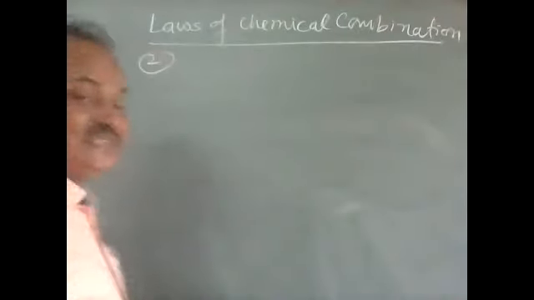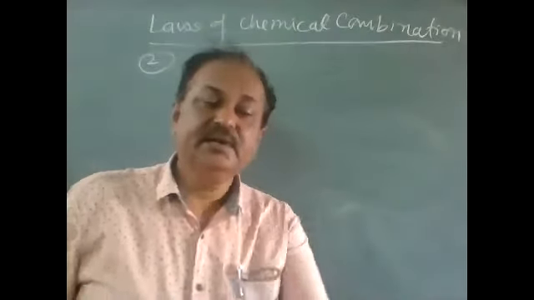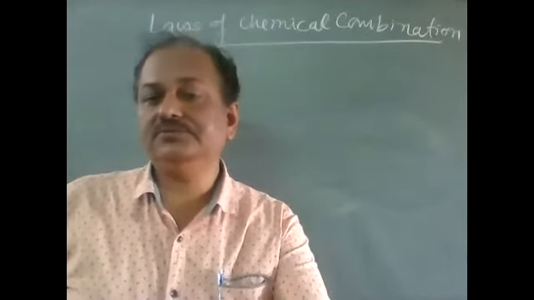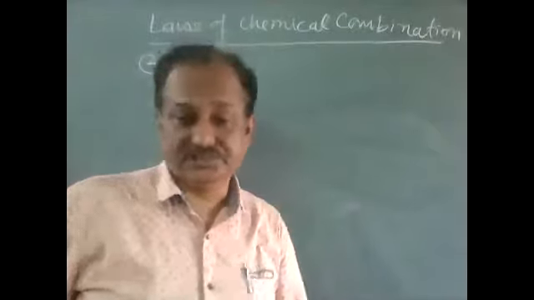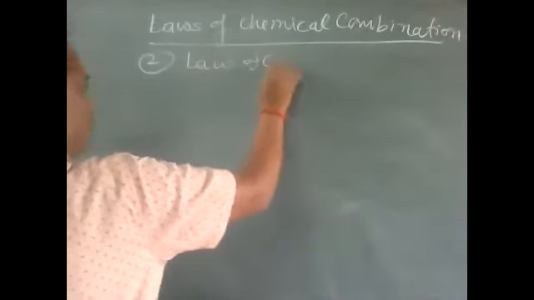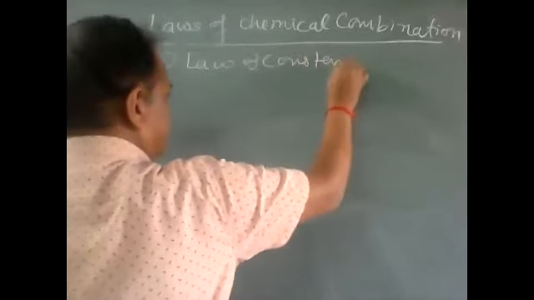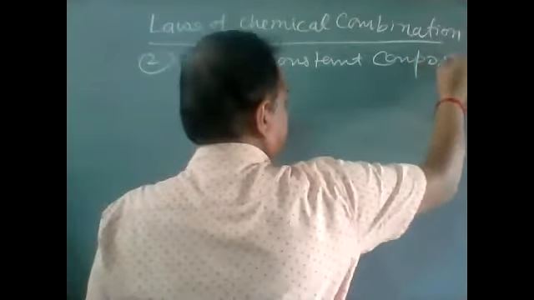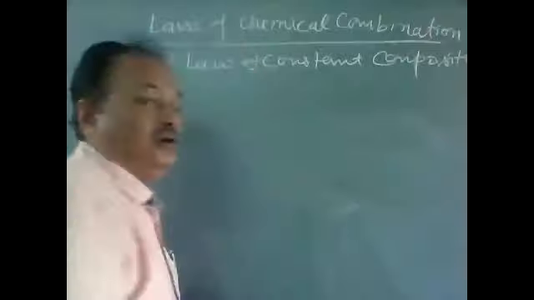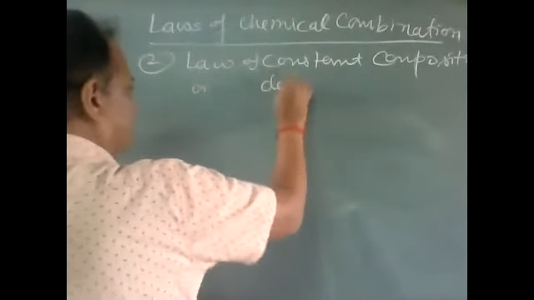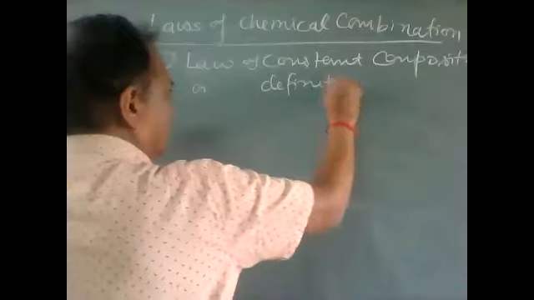Now children, the second law is the law of constant composition, or law of definite proportion, or law of definite composition.